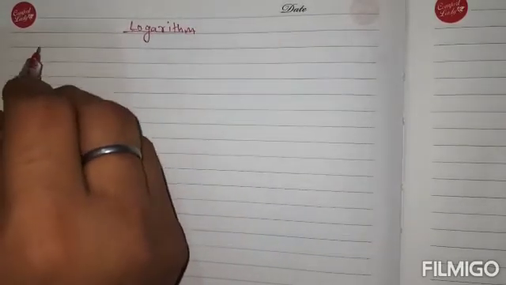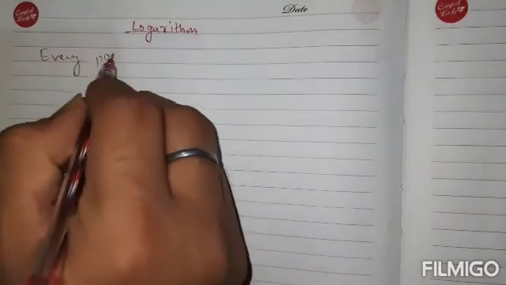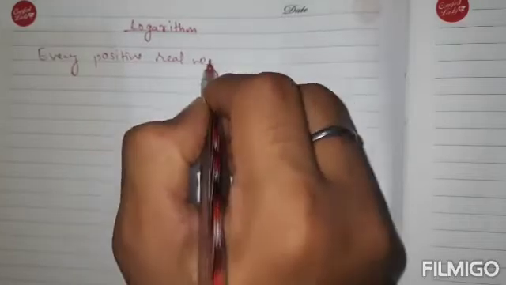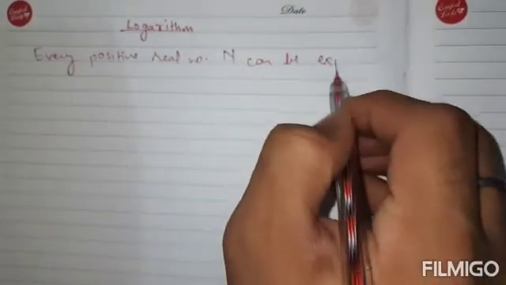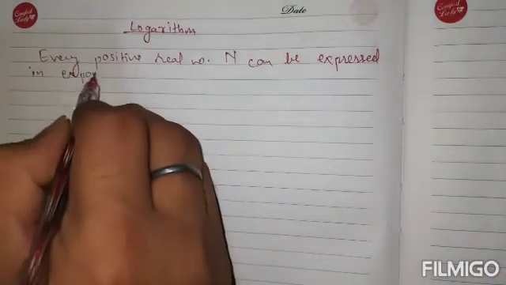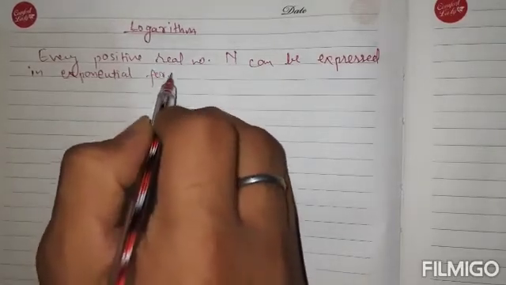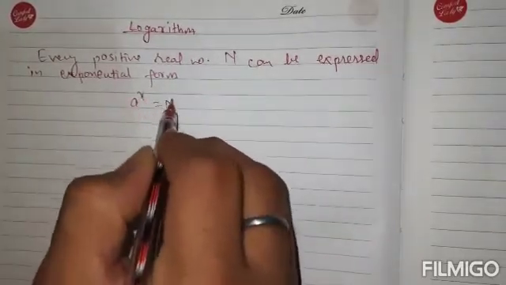See students, you know that every positive real number n can be expressed in exponential form: a raised to x is equal to n.